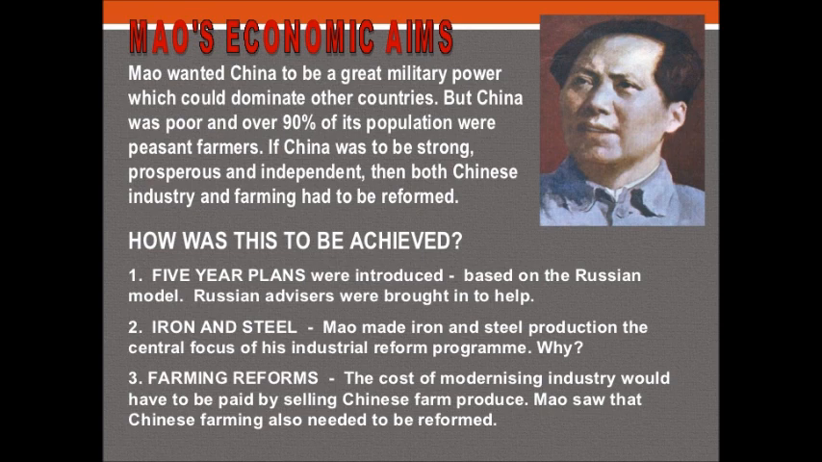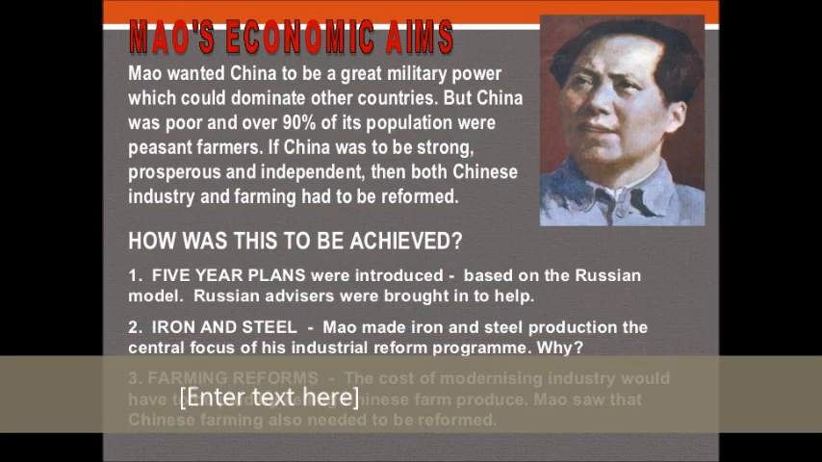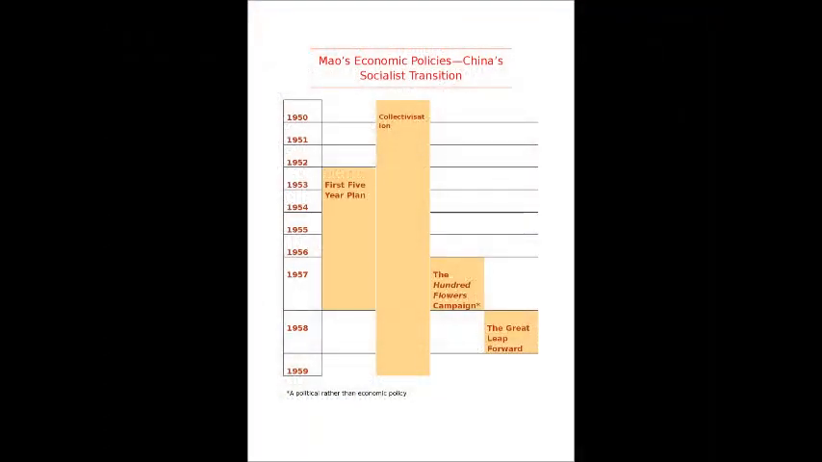One, 5-year plans were introduced based on the Russian model. Russian advisors were brought in to help. Two, iron and steel. Mao made iron and steel production the central focus of the industrial reform program. Three, farming reforms. The cost of modernizing industry would have to be paid by selling Chinese farm produce. Mao saw that Chinese farming also needed to be reformed. Here's a graph. And the last one is Mao's Little Red Book.